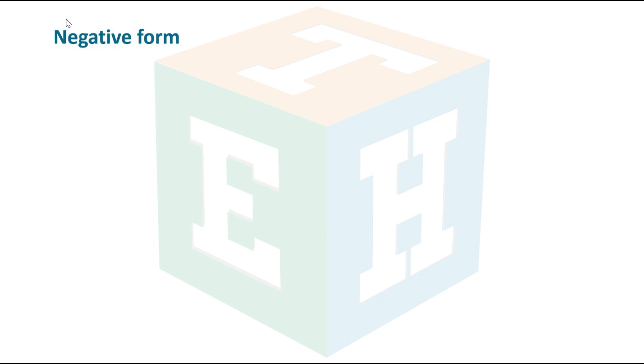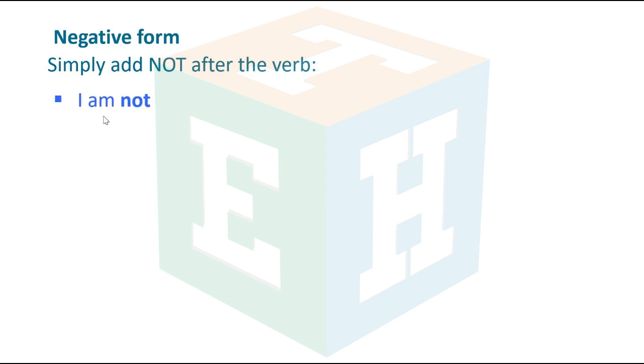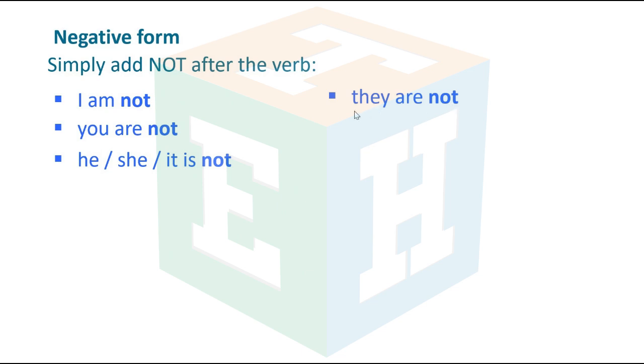Negative form. Simply add not after the verb. I am not. You are not. He, she, it is not. They are not. We are not. You are not.